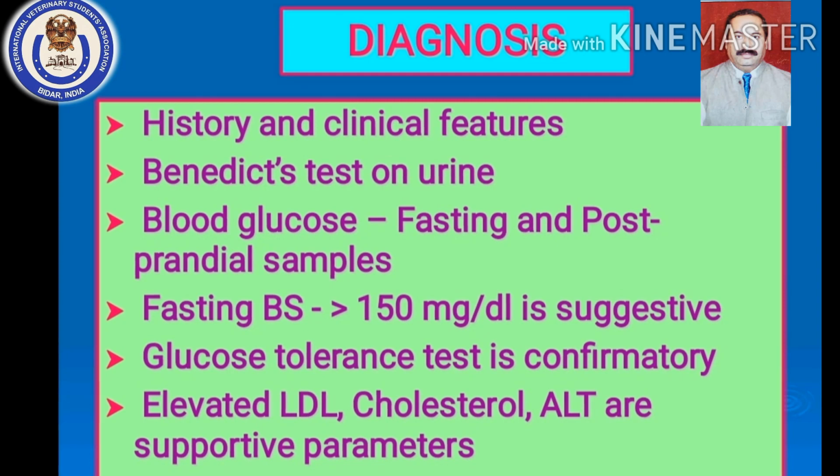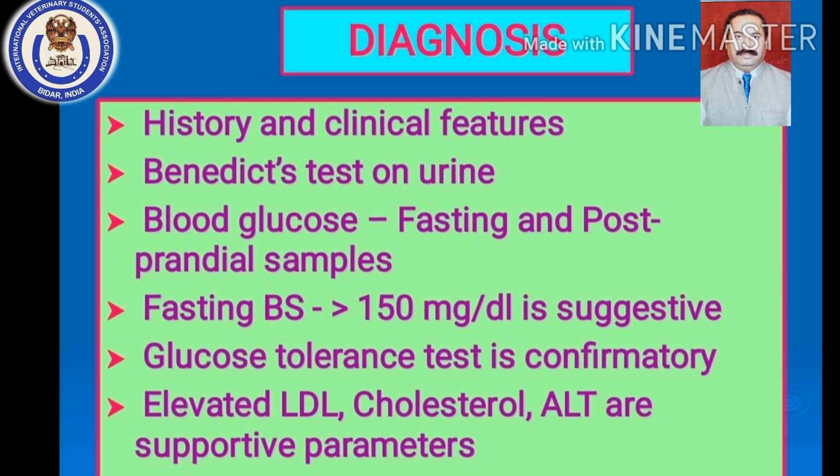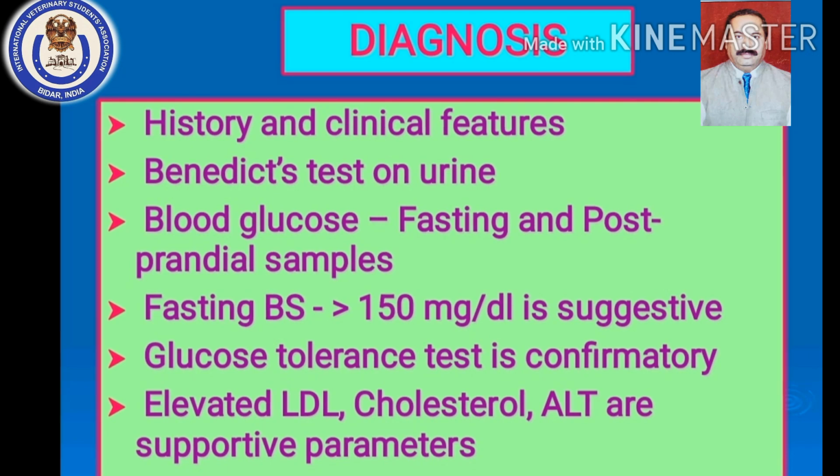This doesn't happen in diabetic dogs. In diabetic dogs, first and foremost, it will not be 95 milligram per deciliter, it will always be more than 130 to 140 milligram per deciliter, isn't it? And this concentration keeps on increasing. It goes beyond 180, 200, 220 milligram per deciliter. At one particular point of time there is a decline in the blood glucose level, but it will never come to the pre-feeding level.